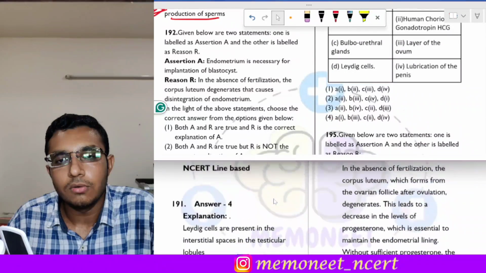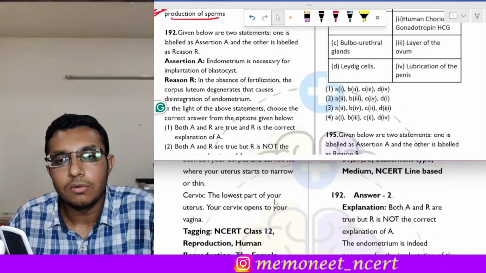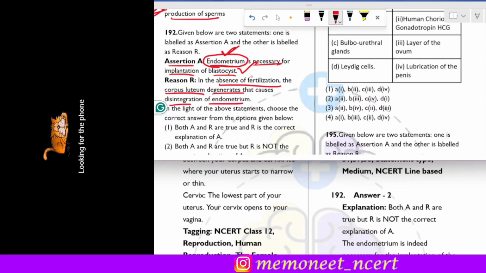The next question is question 192. It is an assertion reason type of question. Let us see the assertion first. The assertion is the endometrium is necessary for implantation of blastocyst. So yes, this assertion is absolutely correct, because blastocyst implantation occurs in the endometrium. It is the endometrial layer of the uterine wall in which the blastocyst is implanted. So the assertion is correct. The reason given here is in absence of fertilization, the corpus luteum degenerates, that causes disintegration of endometrium.